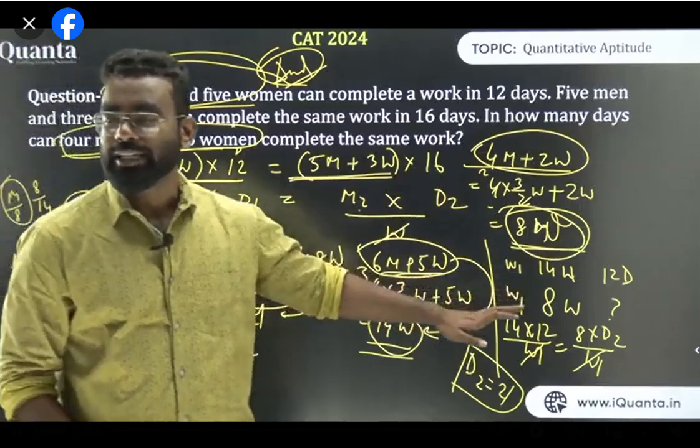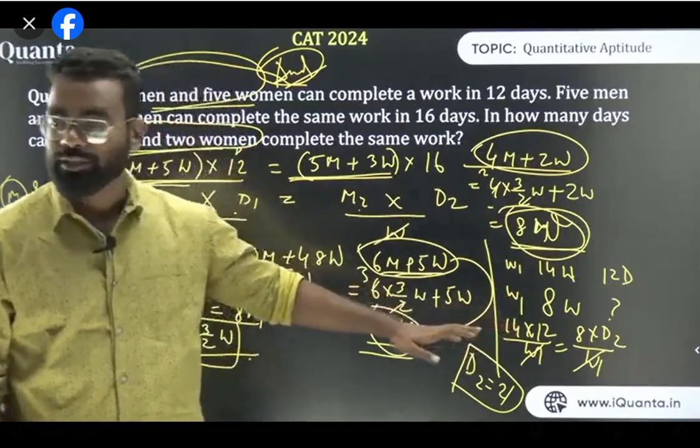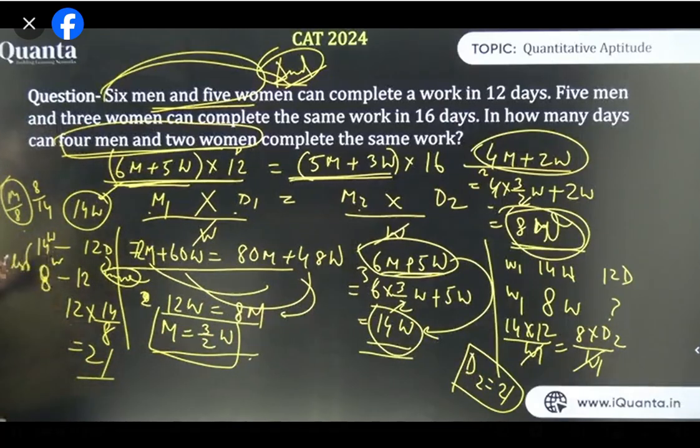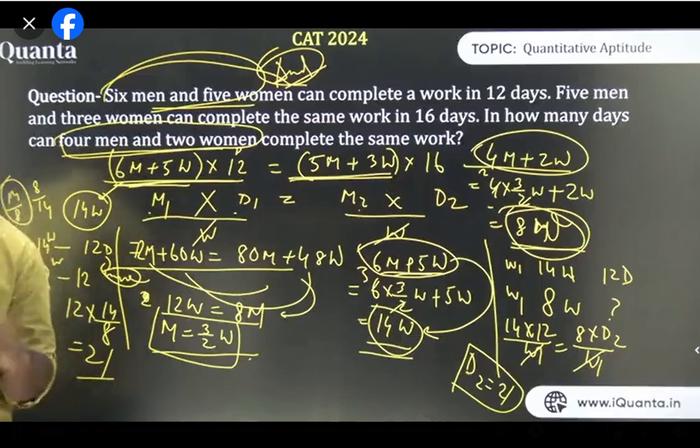Okay, Arju, that is a great thing. I love that you are getting interested in doing quant. So if you do think, then you'll get D2. Now this method is basically the shortcut. The shortcut is: 14 women do it in 12 days, in how many days will 8 women do it? I have said this so many times already, 10, 12, 20 times.